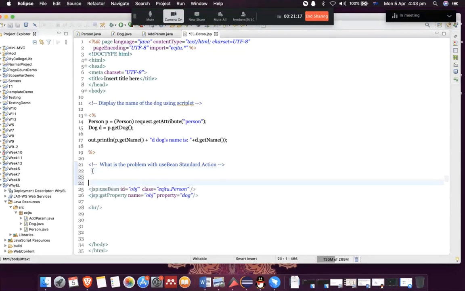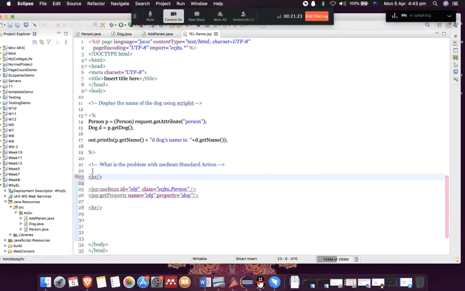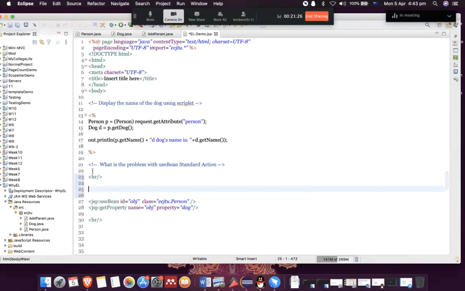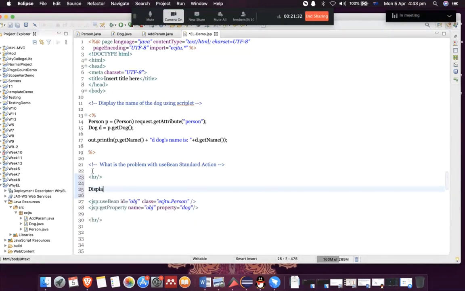Let me go back to here. I just have to write something. We put a horizontal line. Now we say display the property dog's name using use bean standard action.